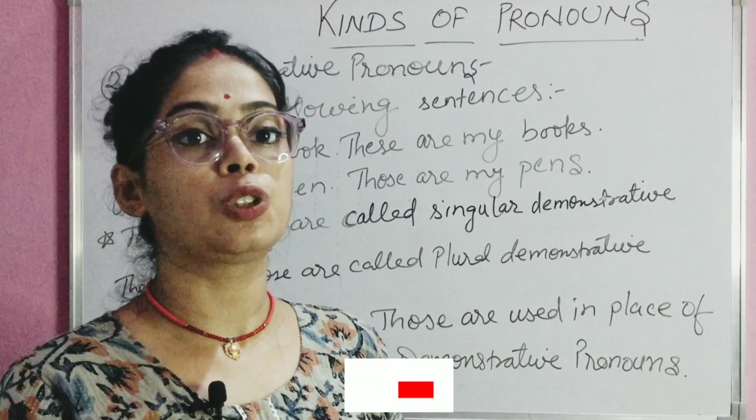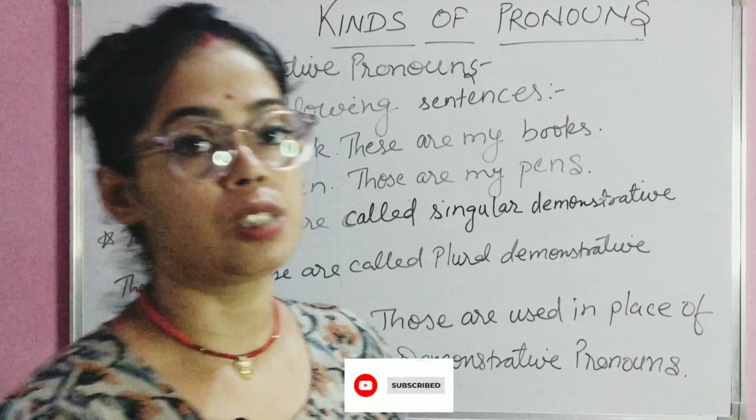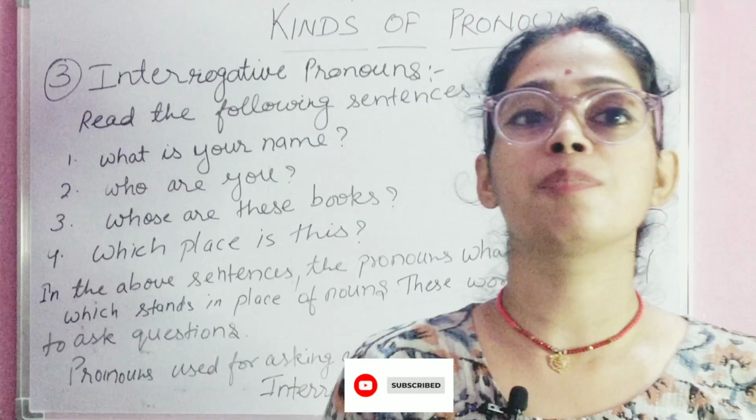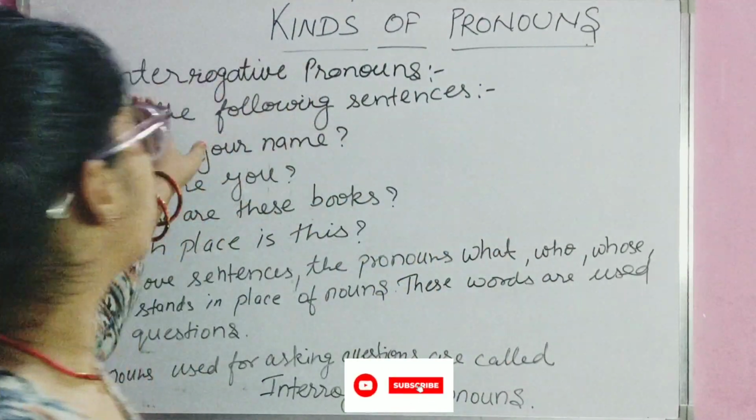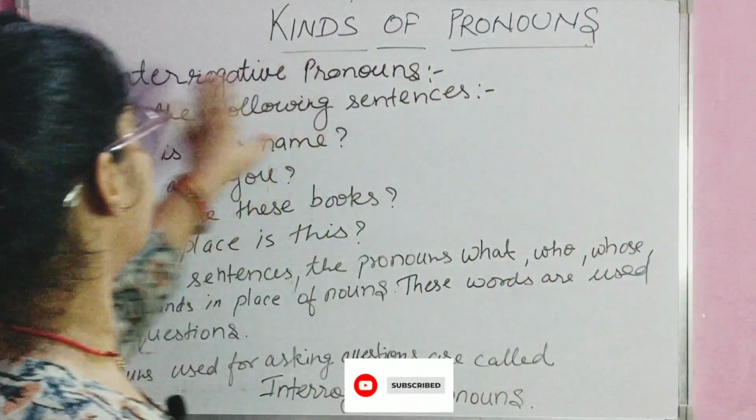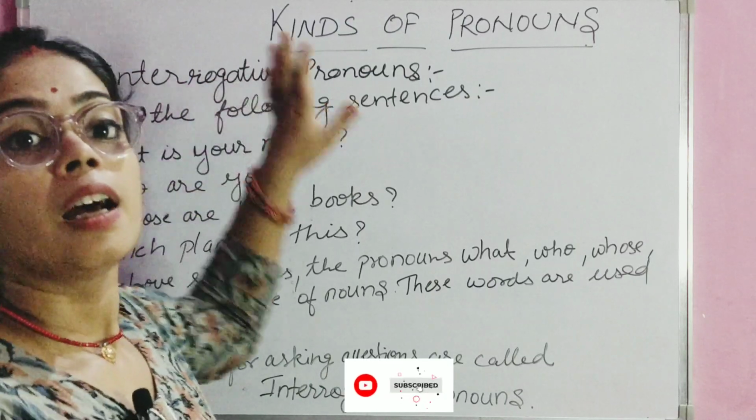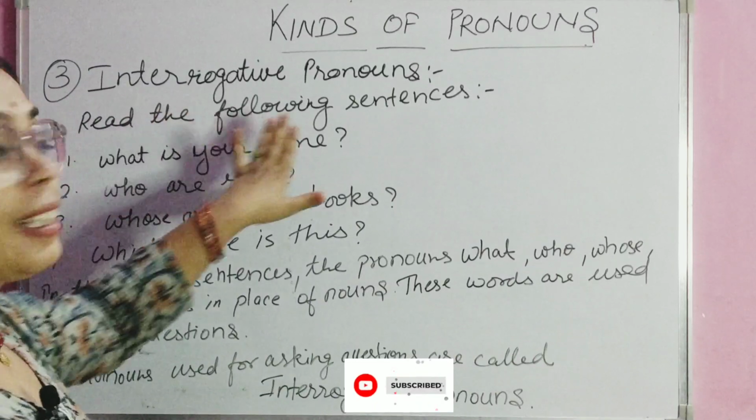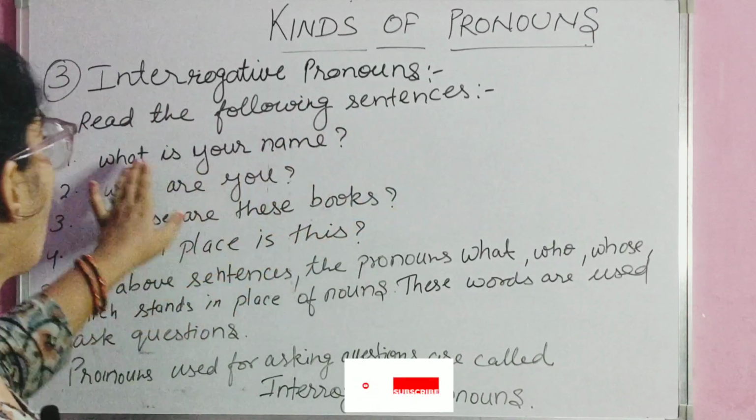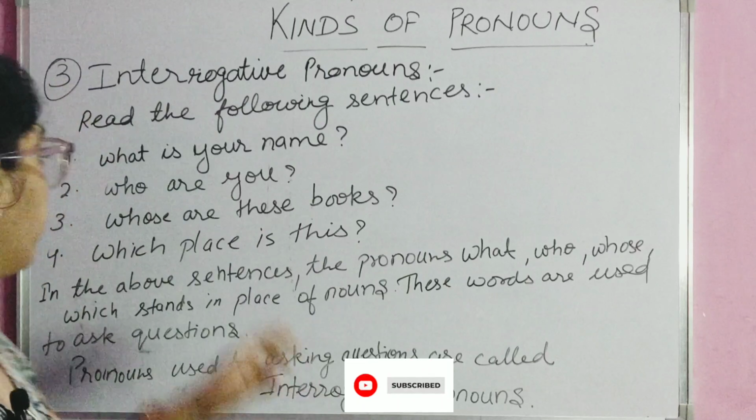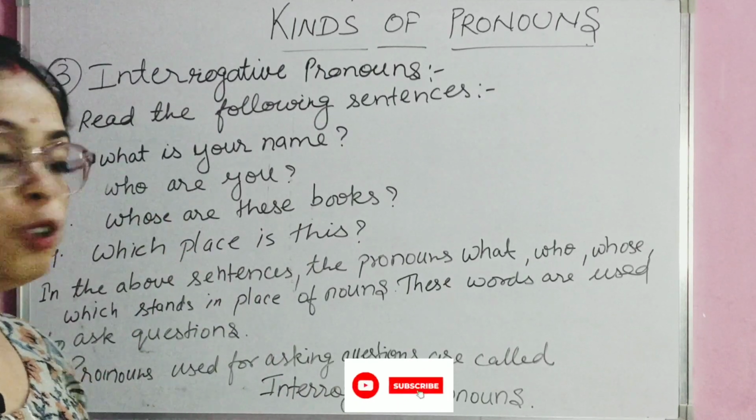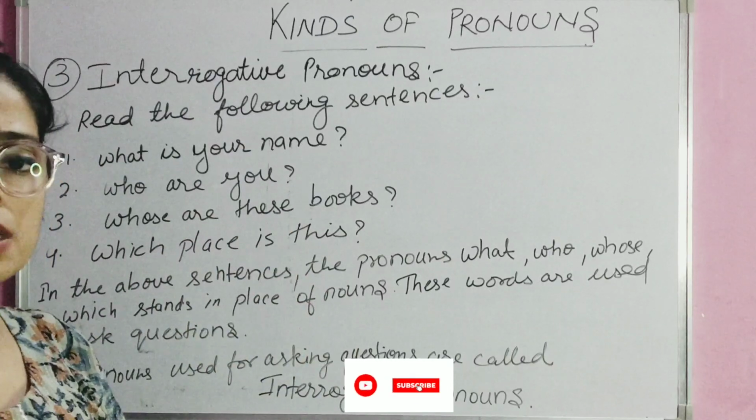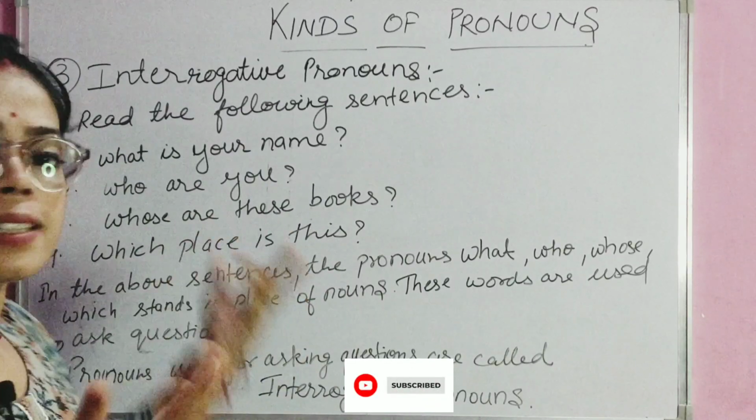Now let's move on to our third kind of pronouns. Our third kind of pronouns is interrogative pronoun. Okay, now read the following sentences here. What is your name? Who are you? Whose are these books? Okay, which place is this?